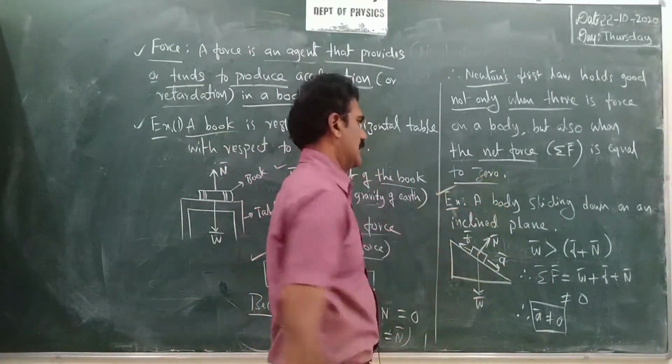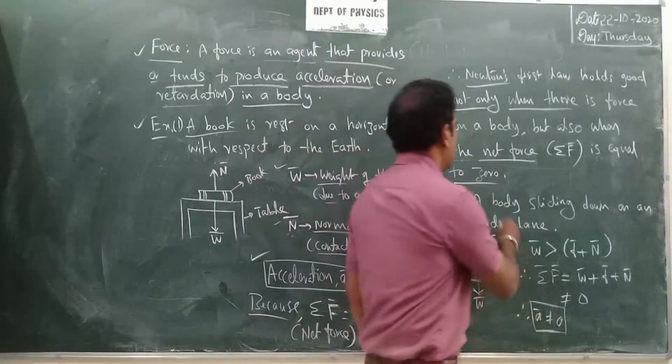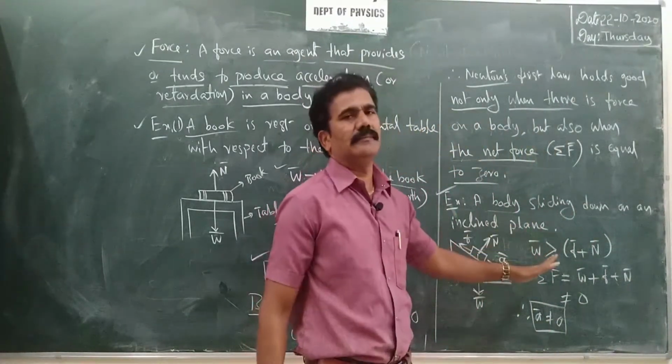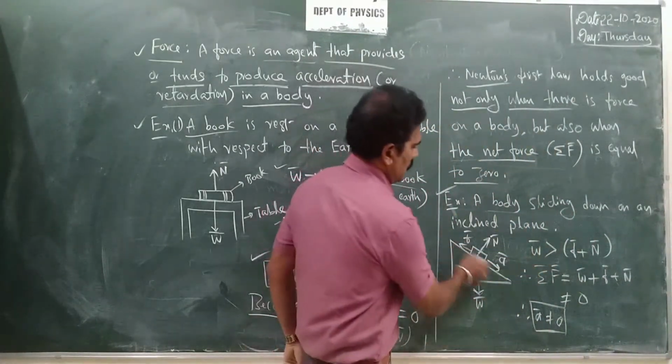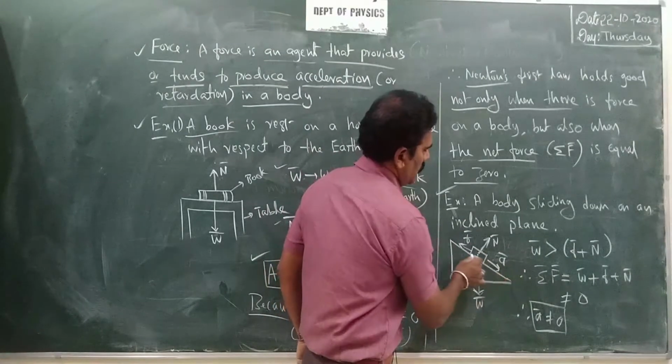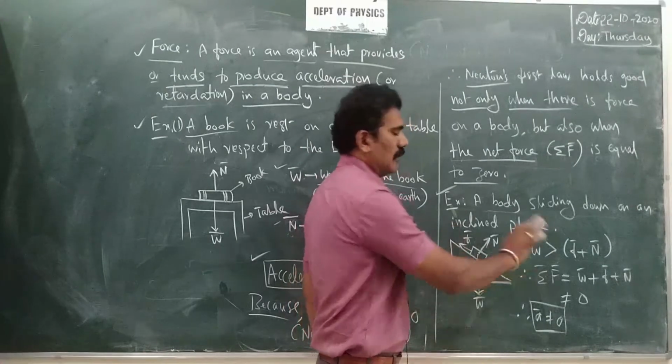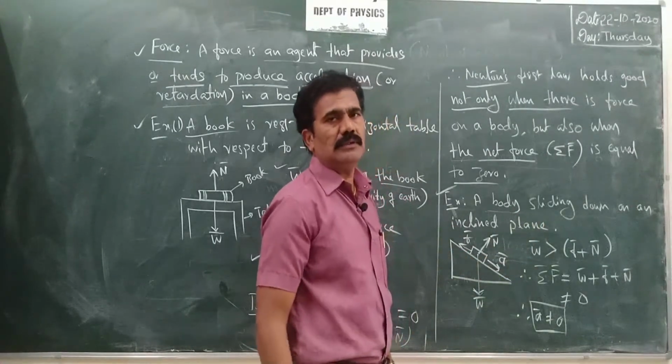Okay. Now let us try to understand when the acceleration is not equal to 0 with another example. Okay. Look at the second example. A body sliding down on an inclined plane. So like this. So this is the inclined plane on which we have a body like this. Okay. So it is sliding downwards. Automatically it has to slide down.